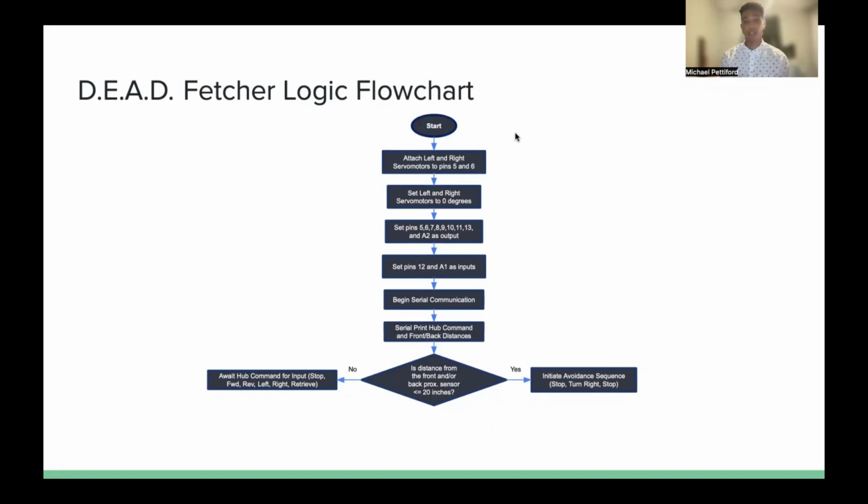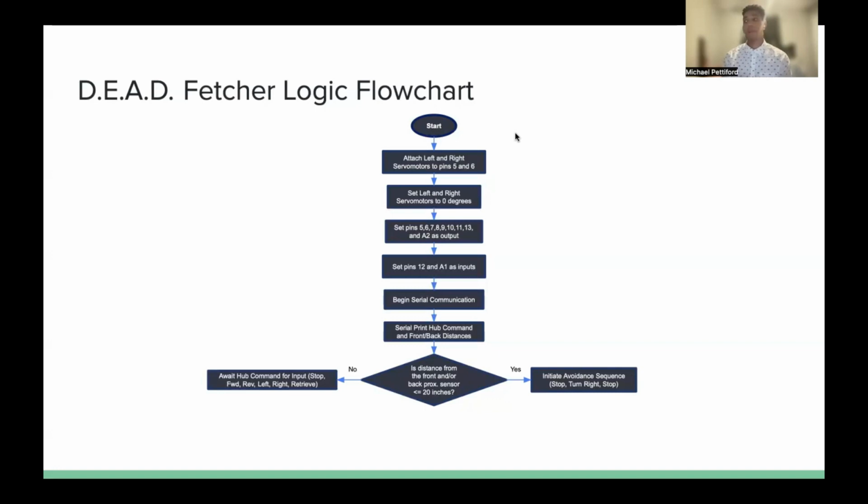The first question that's going to be asked is if the distance from the front or back proximity sensors is less than or equal to 20 inches. If yes, the robot will initiate an avoidance sequence, which is going to stop the robot, turn it right, and then stop it again. If the distance is not less than or equal to 20 inches, the robot will wait for a hub command for input.